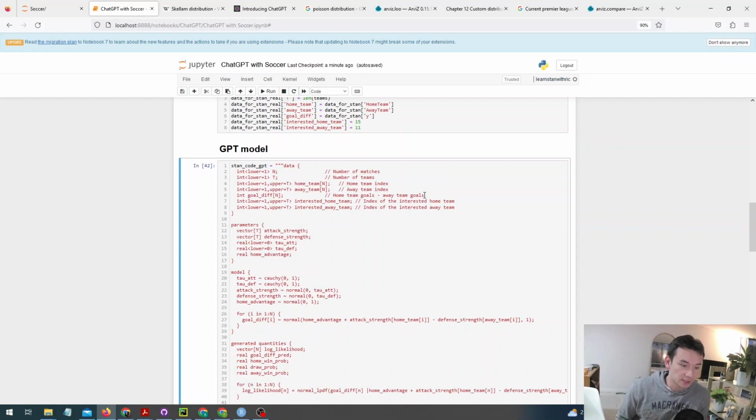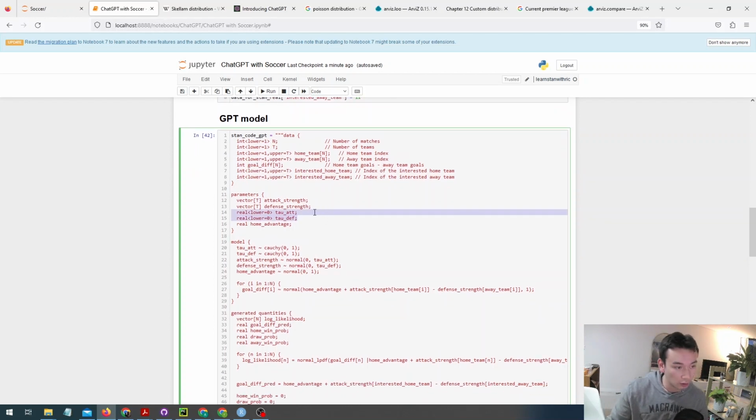All right, so here we can see the Stan code that ChatGPT made. Let me just first explain to you how this all works. So the first thing we can see is we've got 5 different types of parameters. We've got each team's attack strength, which is a vector of length T, where T is the number of teams. Each team's defensive strength, 2 parameters which govern the distribution of attack and defense strengths, respectively. And then also a parameter which tells you about the home ground advantage.